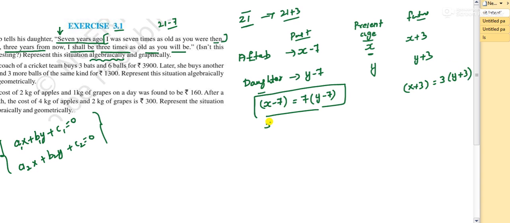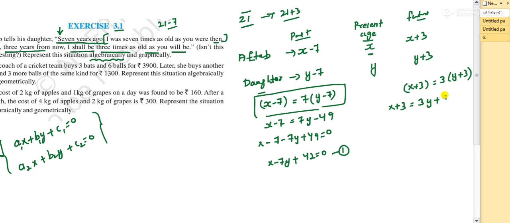Now you have to just solve it. x minus 7 equals 7y minus 49, and if you bring everything to LHS, you'll get x minus 7 minus 7y plus 49 equals 0. So this is x minus 7y, and plus 49 minus 7 is 42, equals 0. So this is your equation 1. Similarly, solve this. You'll get 3y plus 9. Bring everything to LHS. This is x minus 3y minus 6 equals 0. This is your equation 2.